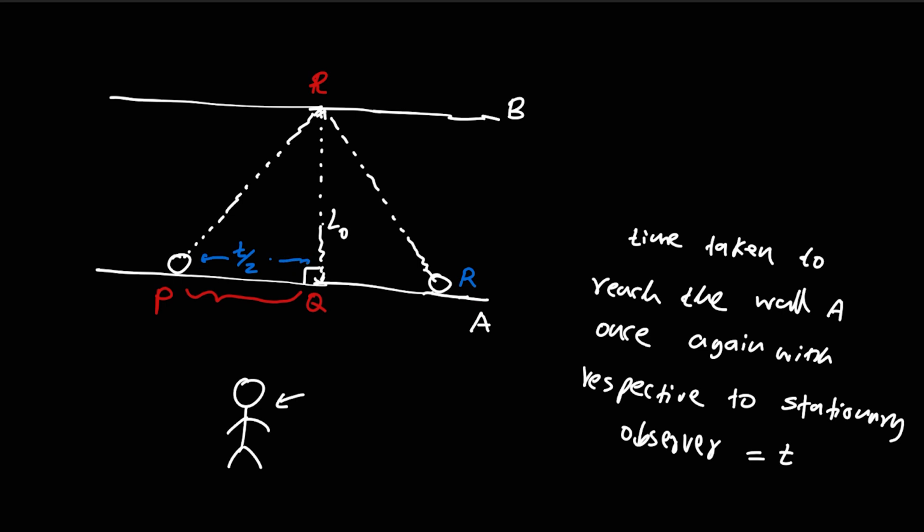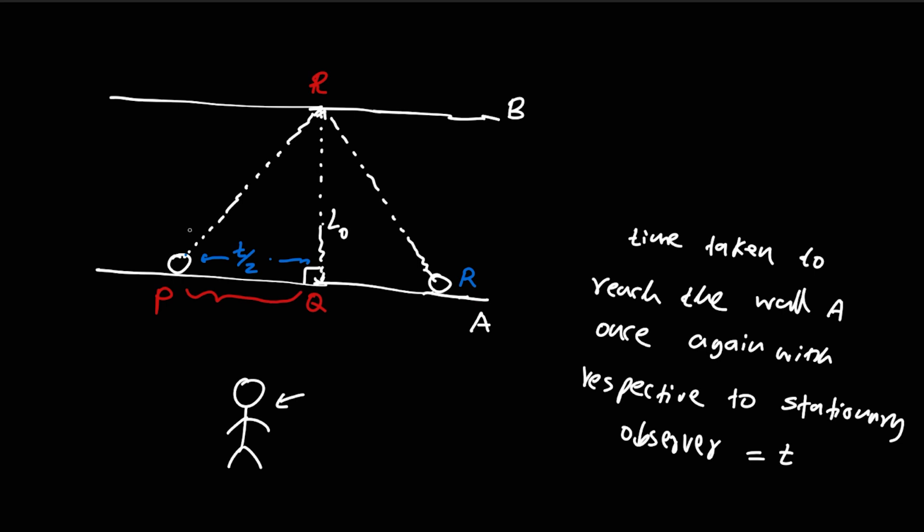And the second important thing is, here I have L naught and T over 2, and the distance from P to Q is traveled in time T over 2.